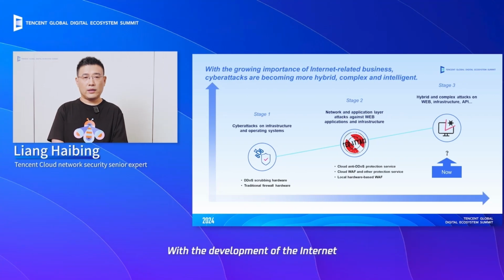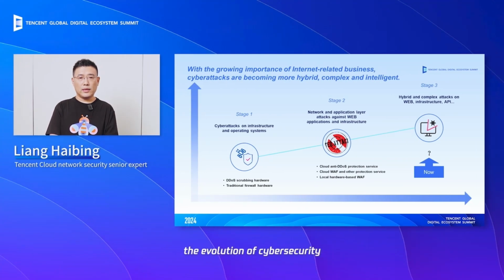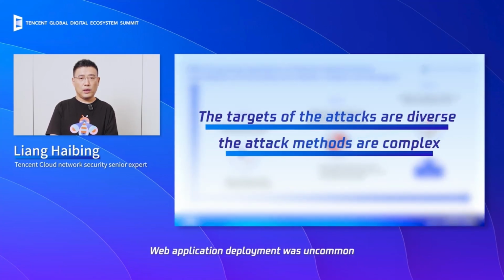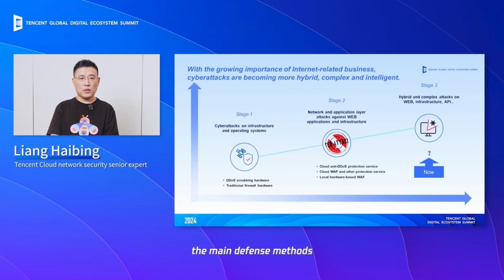With the development of the internet starting from the 1990s to present, the evolution of cybersecurity can be divided into 3 stages. In the 1990s, when the internet was still in its infancy, many infrastructures and operating systems were exposed to public networks. In those days, web application deployment was uncommon. As a result, attacks primarily focused on the network layer and operating systems. The main threats were DDoS attacks and exploits targeting vulnerabilities within operating systems. At that time, the main defense methods relied on DDoS traffic scrubbing hardware and traditional firewall devices.